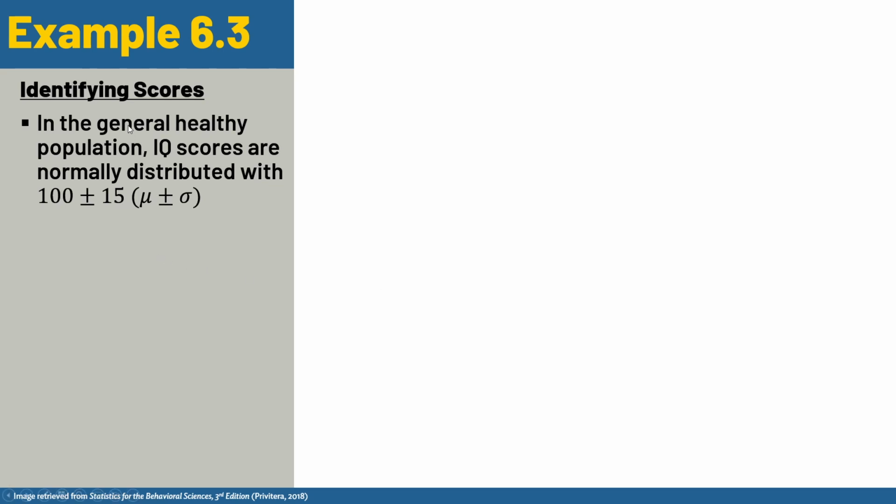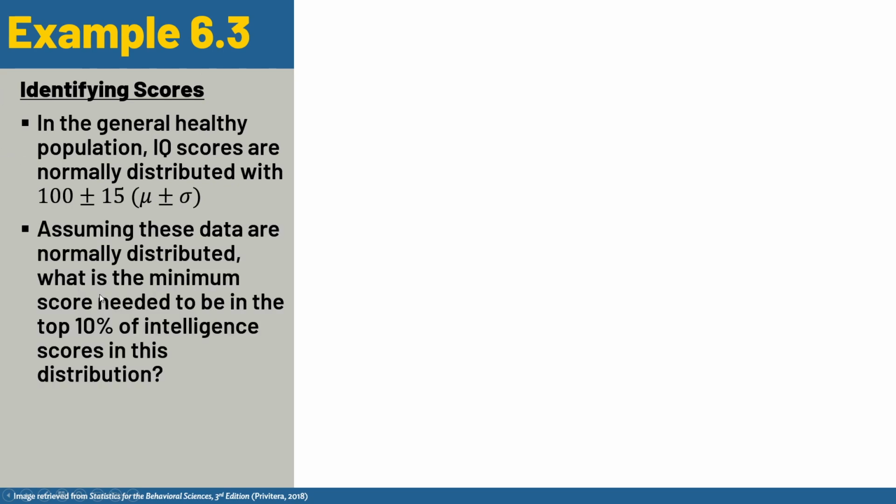And so for another example, instead of identifying the proportion, now let's identify a score. In the general healthy population, IQ scores are normally distributed with a mean of 100 plus or minus 15. Here we're working with population statistics. And I think technically we probably should have been in the previous one, but the formula still works the same. And so assuming these data are normally distributed, what is the minimum score needed to be in the top 10% of intelligence scores in this distribution?